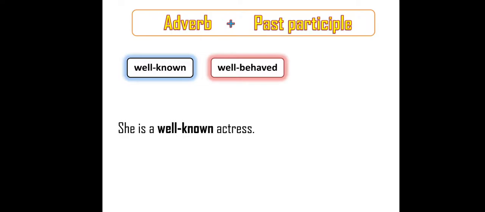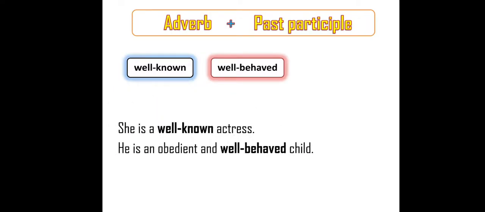Well behaved. He is an obedient and well behaved child. So, the word child is described with compound adjectives. Well behaved is a compound adjective. Well is an adverb, and behaved is a past participle.